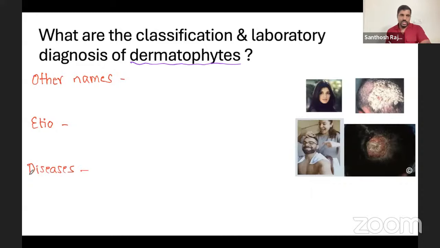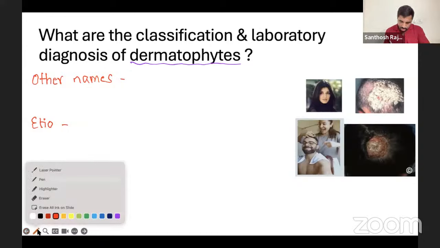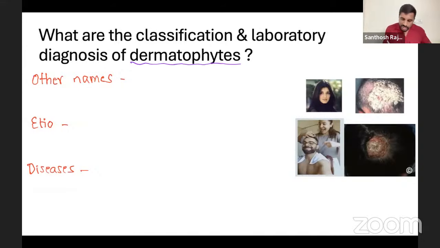Now, what is the other name? Other names are tinea infection or ringworm infection. Tinea or ringworm infections usually cause what? Superficial skin infections.